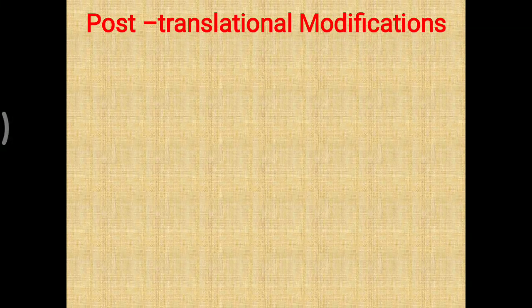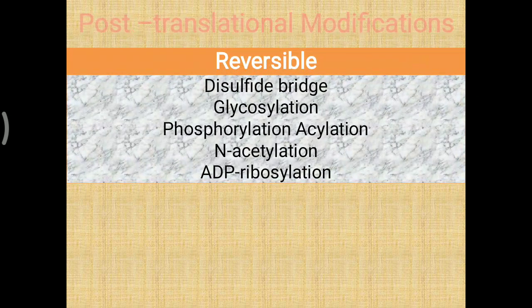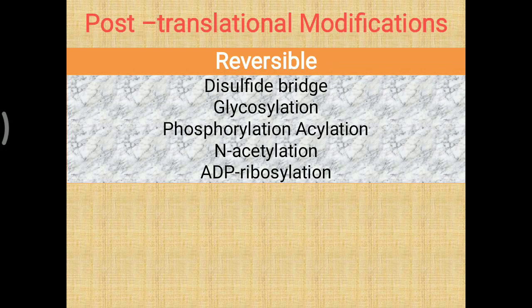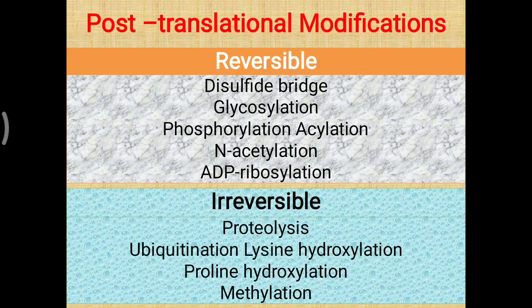Today's topic is about post-translational modification. Translation means simple protein formation from the RNA. Now, this post-translational modification is also categorized into two groups, reversible and irreversible. Reversible include disulfide bridge formation, glycosylation, phosphorylation, acylation and acetylation, ADP ribosylation, while irreversible changes like proteolysis, ubiquitination, lysine hydroxylation,